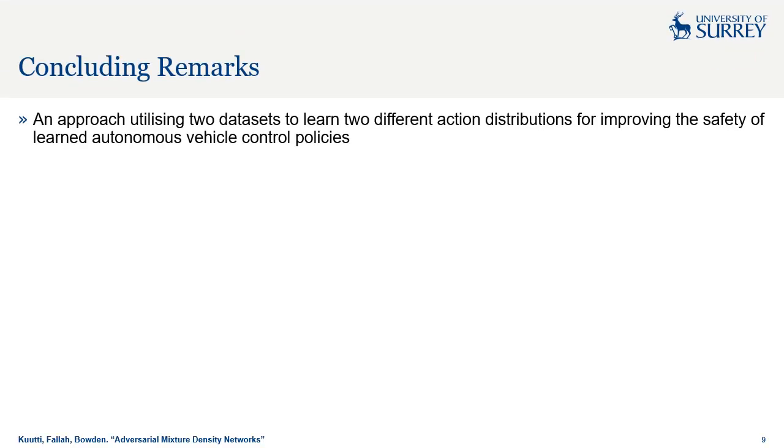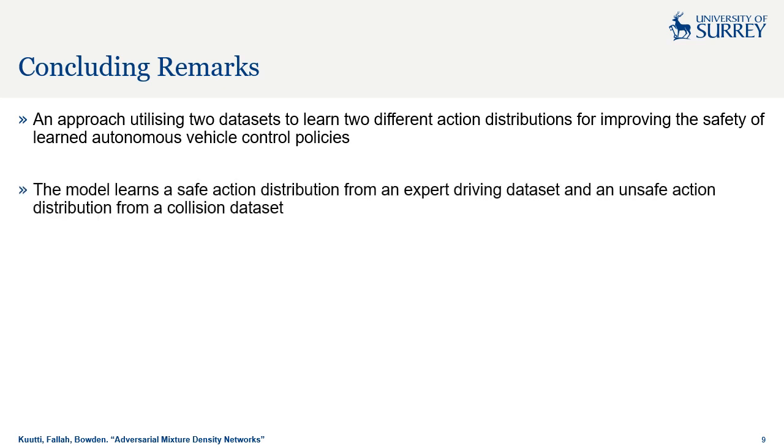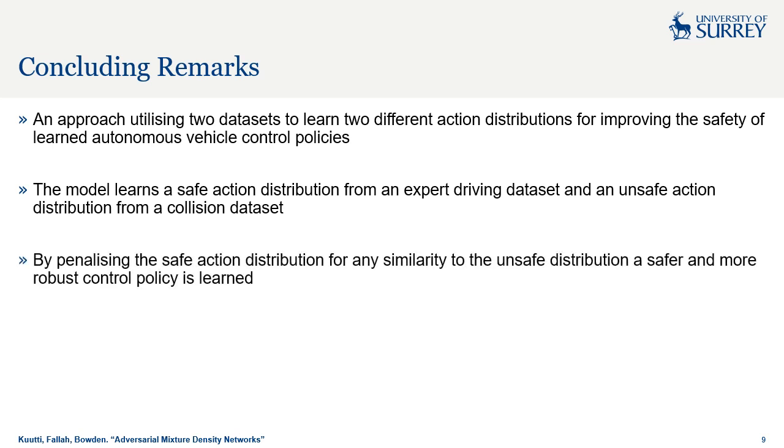In conclusion, this work proposed an adversarial mixture density network approach for learning safe driving policies by learning two distinct distributions from two different datasets. The model does this by learning a safe action distribution from an expert driving dataset and an unsafe action distribution from a collision dataset. We showed that penalizing the safe action distribution for its similarity to the unsafe action distribution in the collision data results in a safer control policy which is more robust to out-of-distribution events.